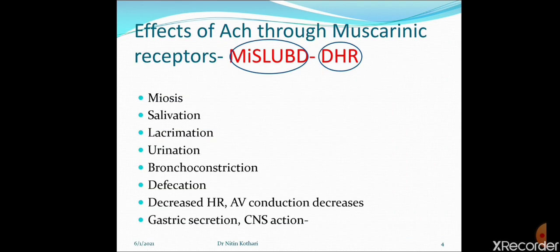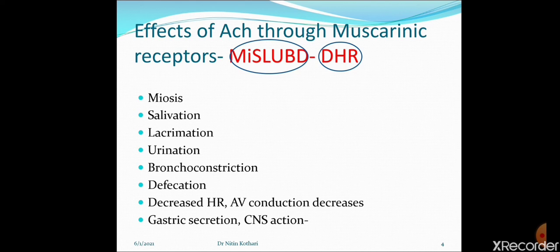Now this is the slide which shows the effect of acetylcholine through muscarinic receptor. As we have discussed, MISLOVE DHR, this is the mnemonic we use to remember the effect of acetylcholine through muscarinic receptors. MI denotes miosis, then salivation, lacrimation, urination, bronchoconstriction and defecation, and DHR denotes decreased heart rate.